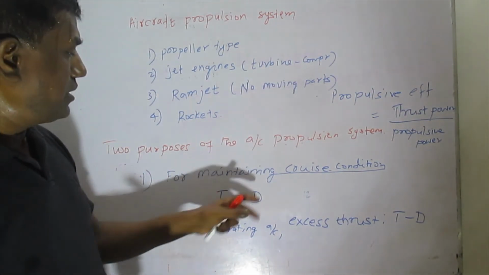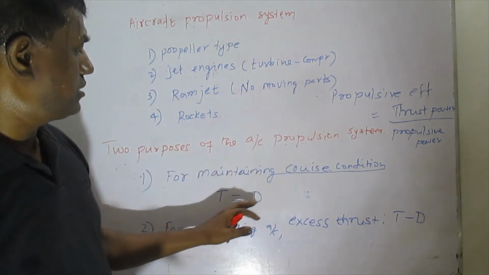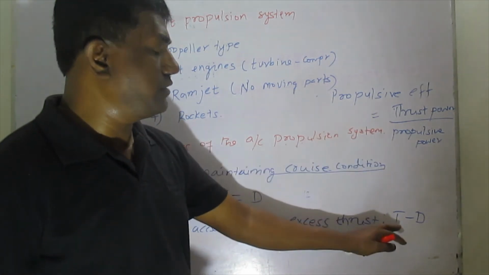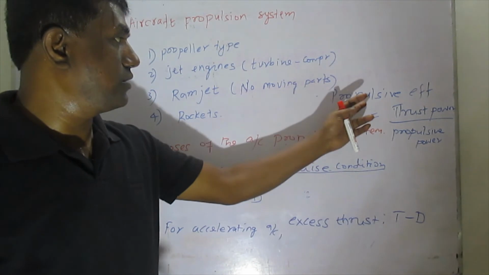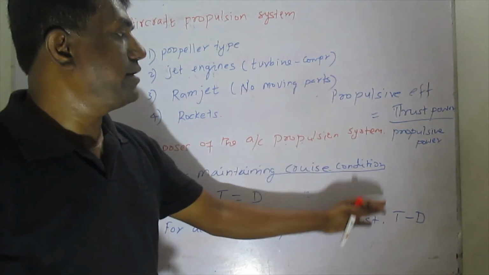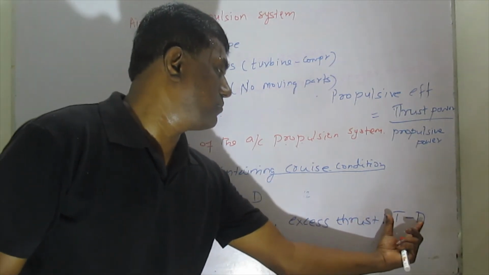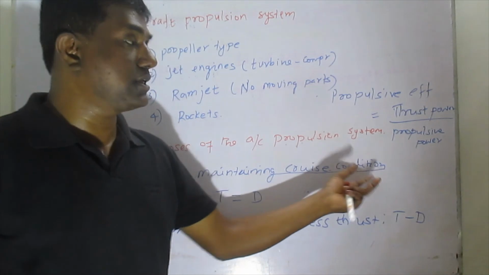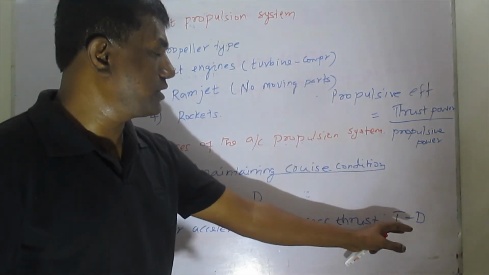So in this condition we are achieving the best propulsion efficiency, and in this condition we are achieving very low propulsion efficiency. That is based on how much the difference in quantity is. If the difference is larger, then propulsion efficiency will be lower. That is what we have to understand.